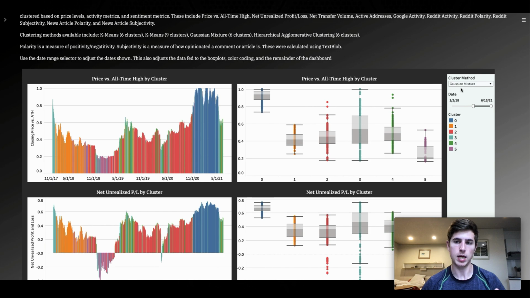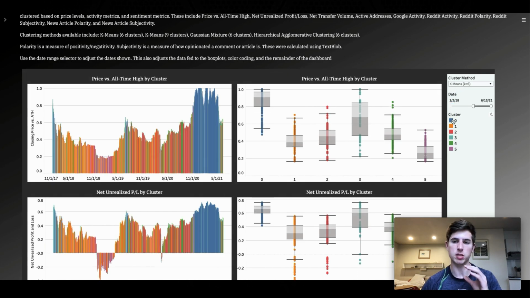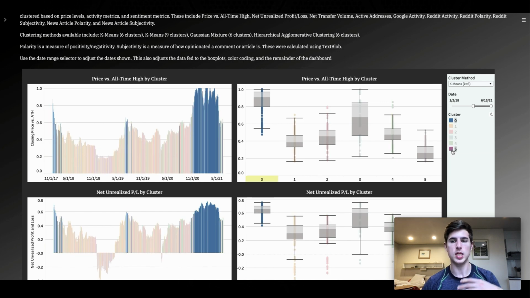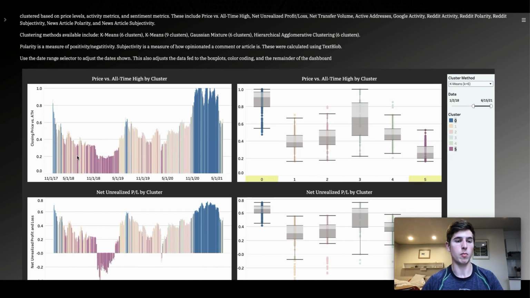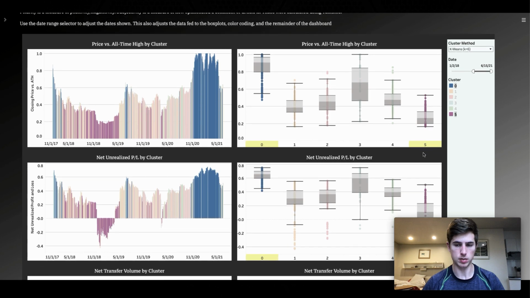Now let's flip over to the k-means methodology. If we focus in on just the blue and the purple clusters, we'll see that the purple cluster tends to come when price is low relative to all-time high. Blue comes when it's high versus all-time high. That's also reflected in the box plots.